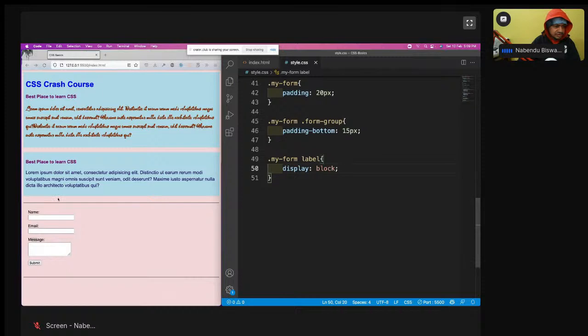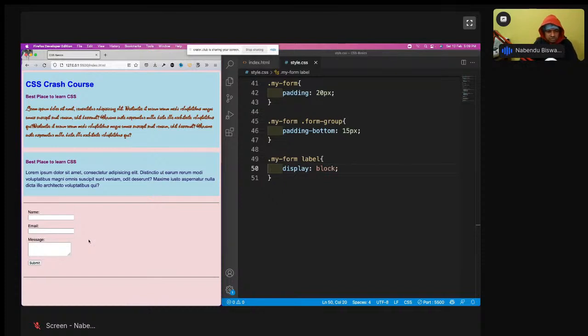Save it. See what happened just now. They become display block, so they have come to the next line. So that is there. Now the next thing which we are going to do is, a lot of things have been done here.